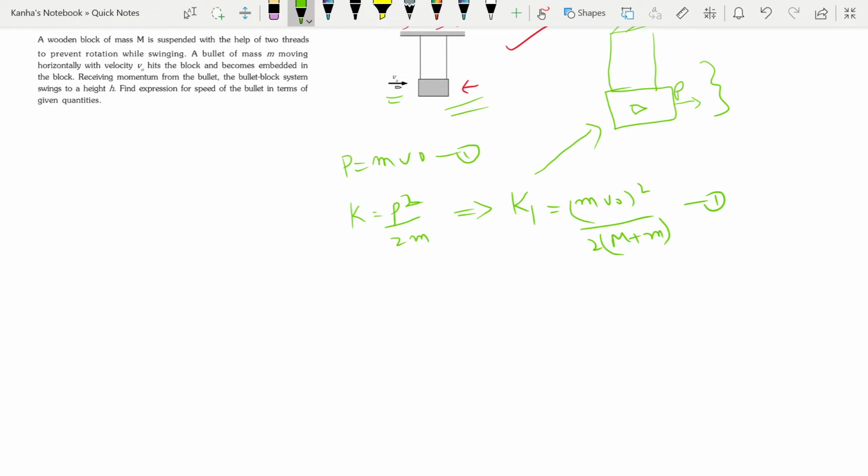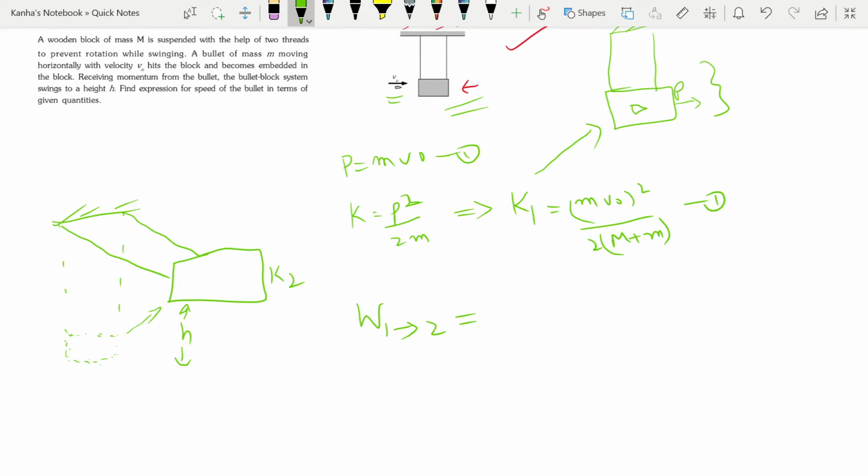Now what will happen is right after this, my bullet block system will swing to some distance. It's given that it does not rotate. This was its initial position, and it has swung to some point, and at this point it has some kinetic energy too, and it has risen to some height. Now you can easily apply the principles we read earlier in the chapter on work and energy. So W12 is equal to K2 minus K1.